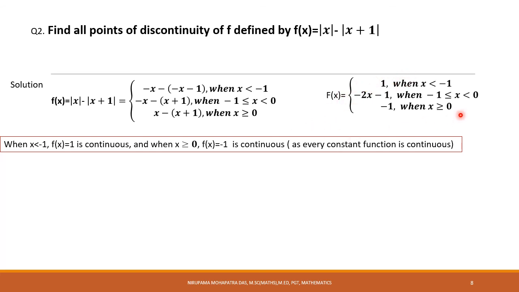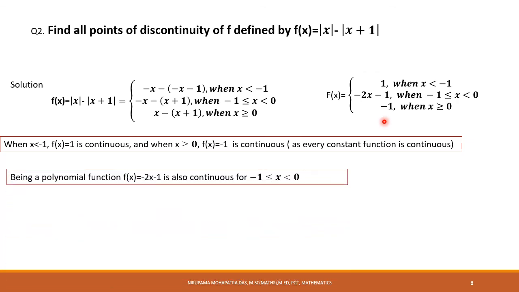When x is greater than or equal to 0, f(x) is minus 1, it is again a constant function, so it is also continuous. Next one, f(x) equal to minus 2x minus 1 in this interval, so being a polynomial function, f(x) is continuous in its domain.